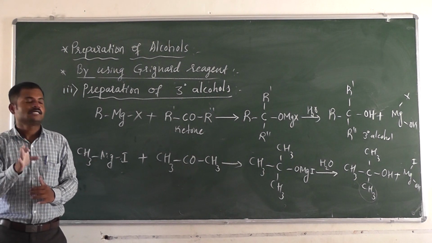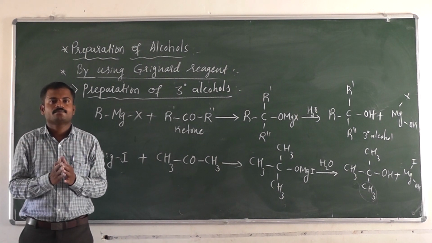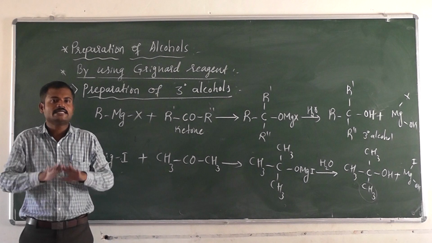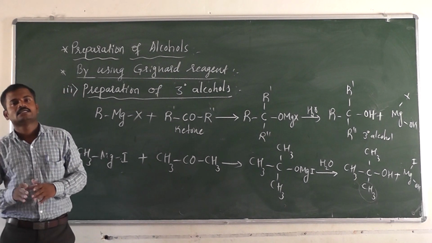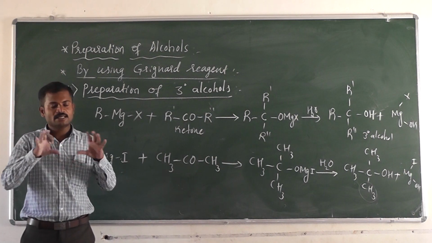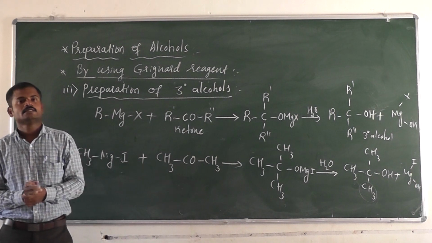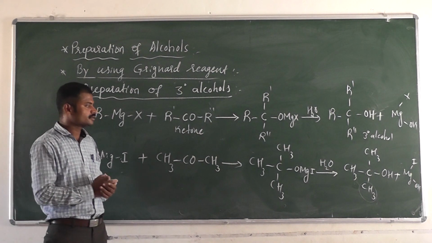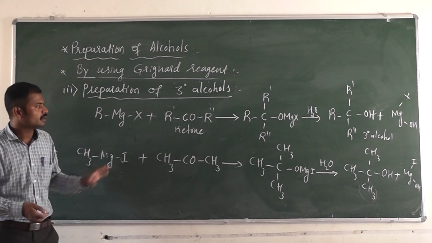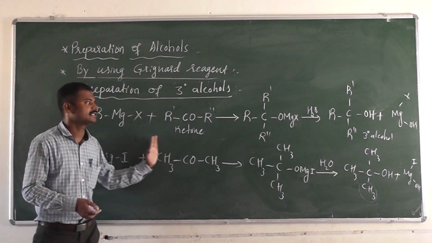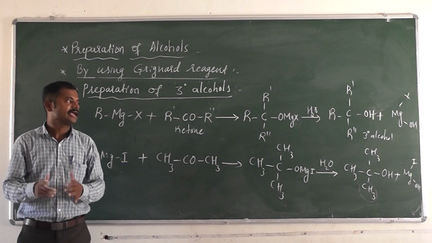The main reason is that alcohols have intermolecular hydrogen bonding, not intramolecular hydrogen bonding. Inter means the bonding is between molecules, intra means the bonding is inside the molecule. So alcohols have intermolecular hydrogen bonding, which we will discuss in the ethers topic also. So alcohols have a higher boiling point than ethers. You have to remember this. So this is about the preparation and the physical properties.